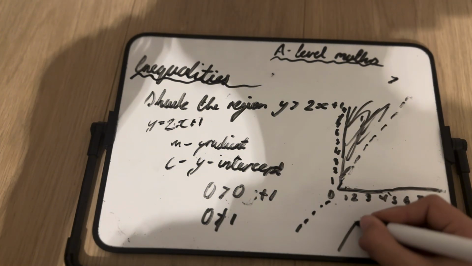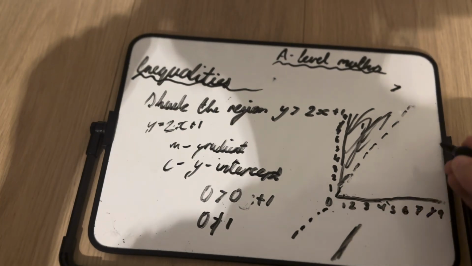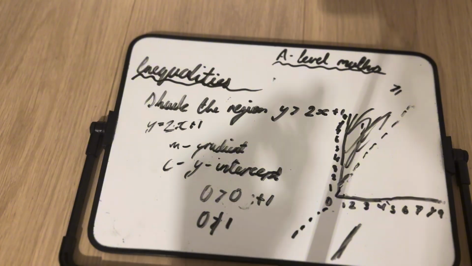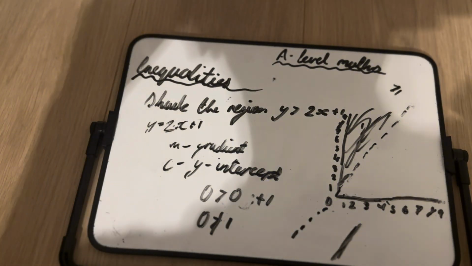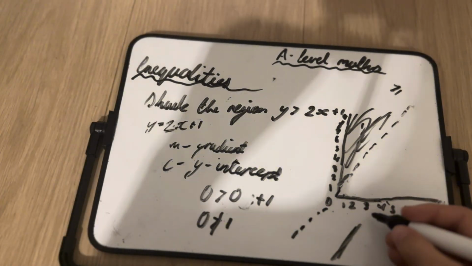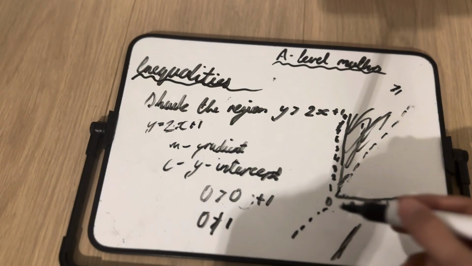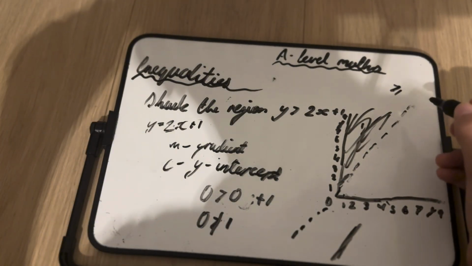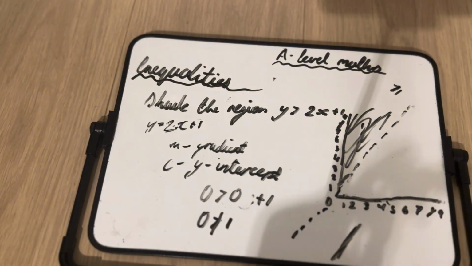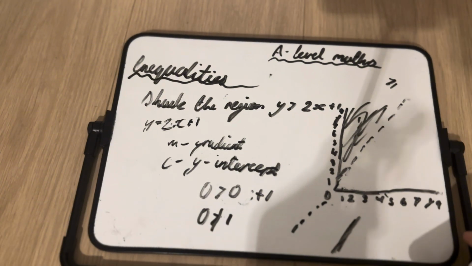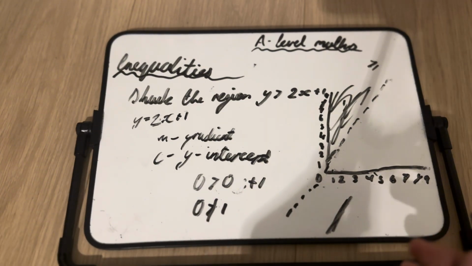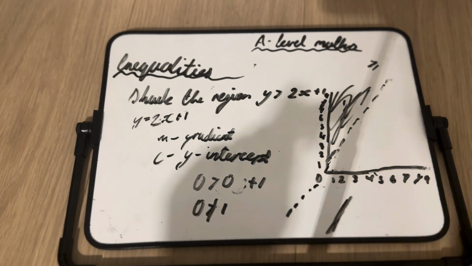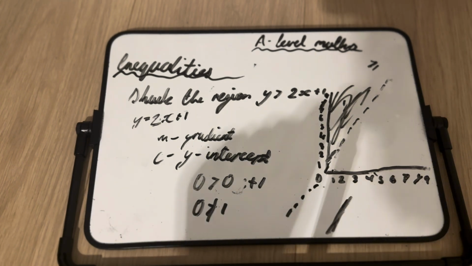But if it were a solid straight line, then it would have to be equal to or greater than, or equal to or less than. And since this is just greater than, we have to make this a non-solid line, a dotted line. This is really important that you remember, since no examiner would give you a mark for this if you didn't do the dotted line. This is important.